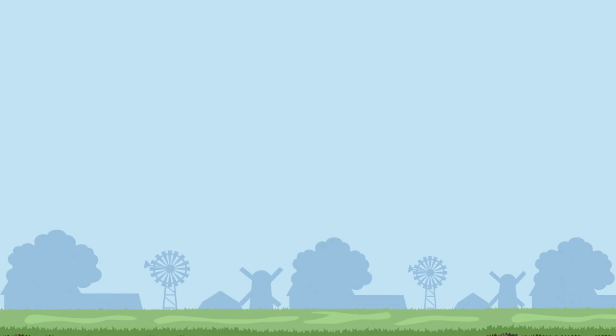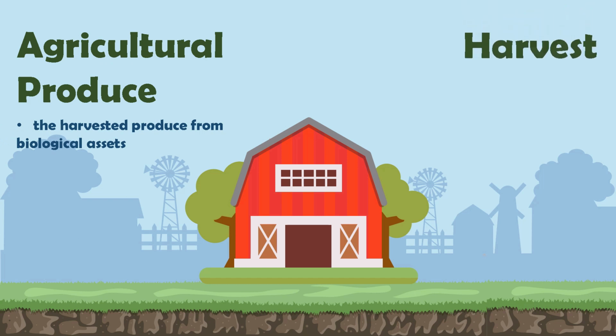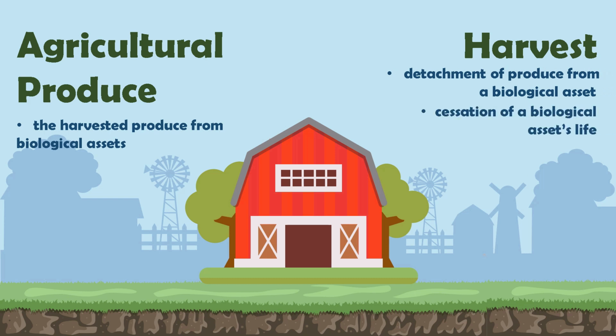After biological asset, there is an agricultural produce. What is an agricultural produce? Agricultural produce are the harvested produce from biological assets, such as meat, milk, eggs, fruits, and so on and so forth. But what is a harvest? Harvest is the detachment of produce from a biological asset, or the cessation of a biological asset's life.